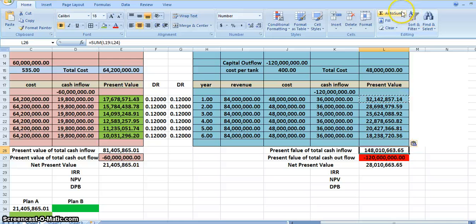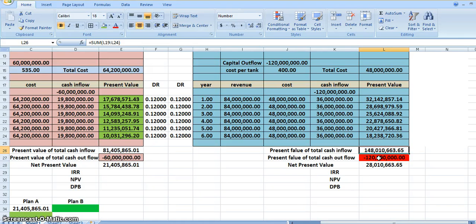Now we'll just use the auto sum function. We will reduce it to this 1 to 6 here, then enter. Okay, let us check the sum. Cell 19 to cell 24. That's correct. Okay, so the total sum is 148 million.